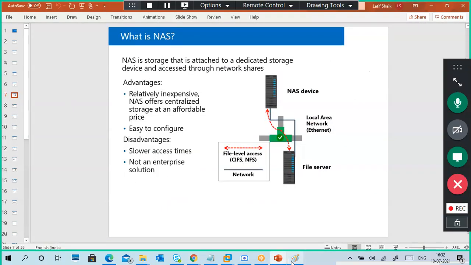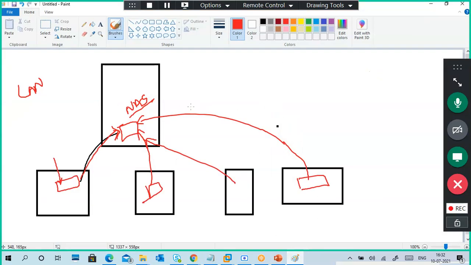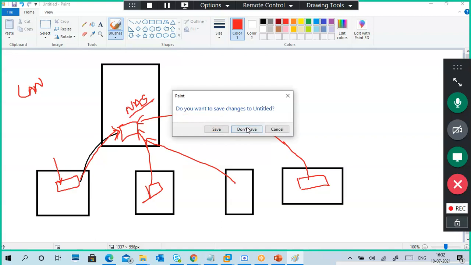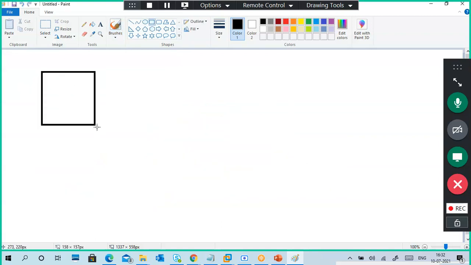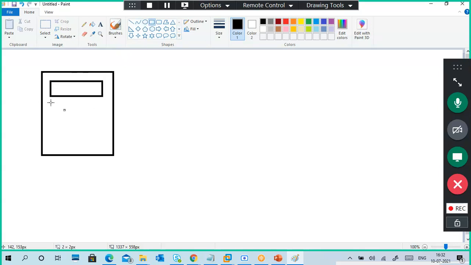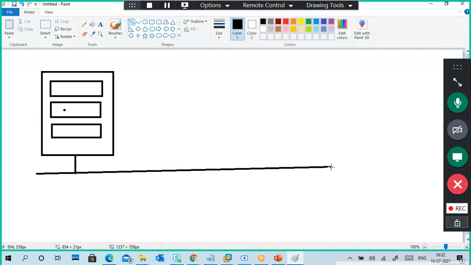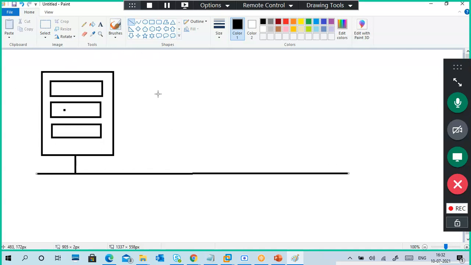Okay, so here it is, NAS. In home NAS I told, but in general NAS is again a centralized storage. If you look at those pictures, you can understand it contains normal physical hard disks only, attached to the network. This NAS box, the outer one, I said it is a box.